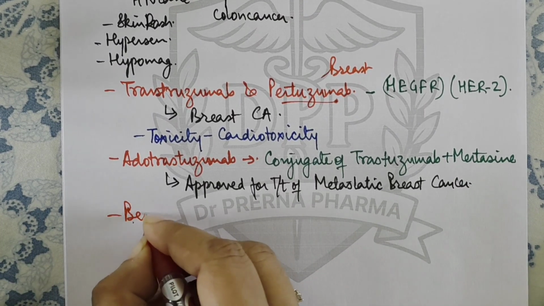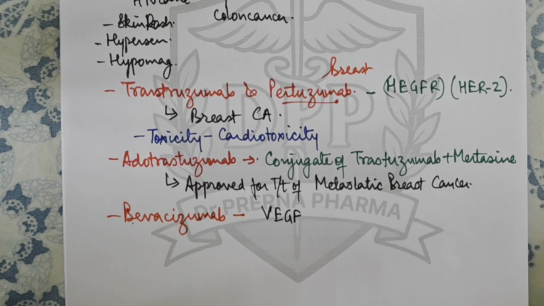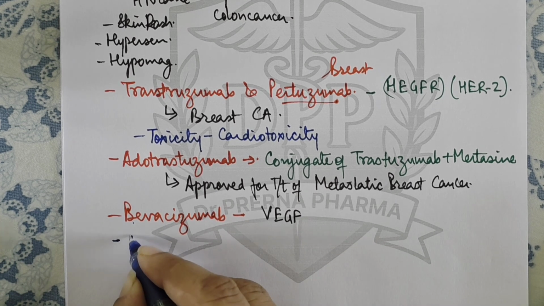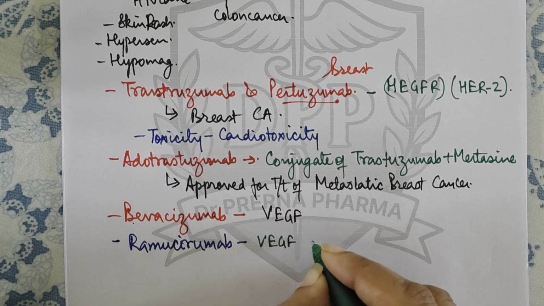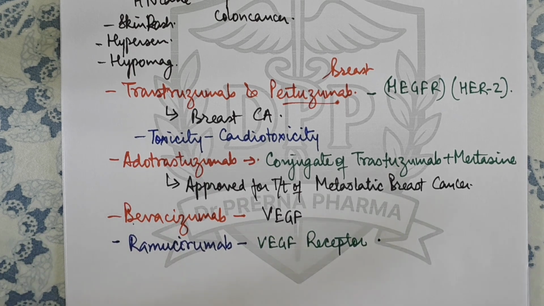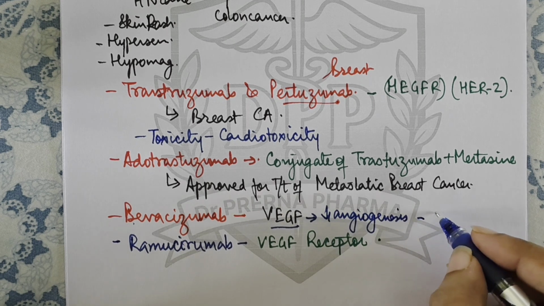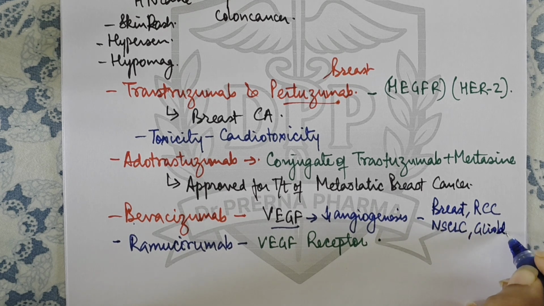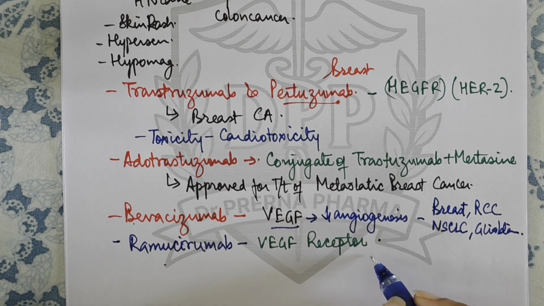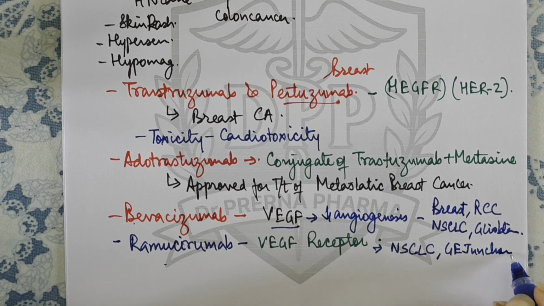Then there is a drug called bevacizumab. This bevacizumab is basically active against VEGF, that is vascular endothelial growth factor, right? And there is a drug which is called ramucirumab. This is active against the VEGF receptor. Now bevacizumab is active against VEGF, so it reduces angiogenesis. So it is approved for breast cancer, then renal cell carcinoma, non-small cell lung carcinoma, then glioblastoma multiforme, all these cancers. Okay. Ramucirumab is approved for use in non-small cell lung carcinoma, and it is also used in gastroesophageal junction carcinoma, right?